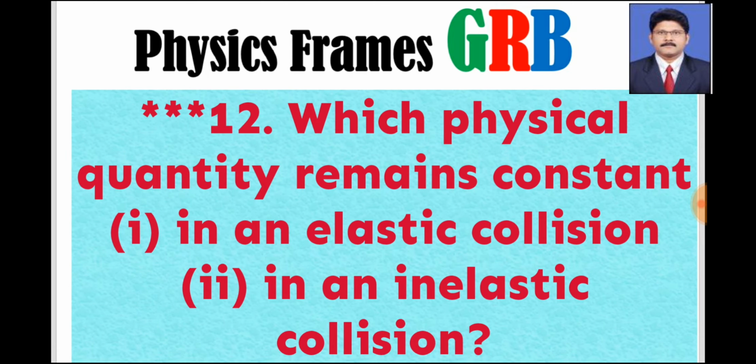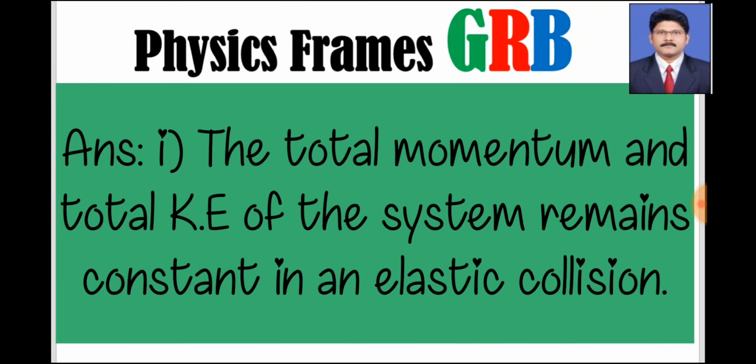Next, 12th question: which physical quantity remains constant in elastic collision? In elastic collision, the total momentum and total kinetic energy remain constant. If momentum and kinetic energy are conserved, we call it an elastic collision. Or if you want to write an extra point, we can say that after collision, if the two bodies have different velocities, then it is called elastic collision.